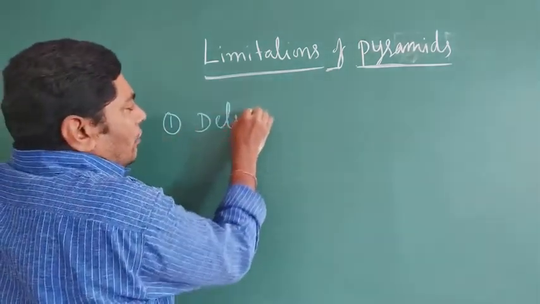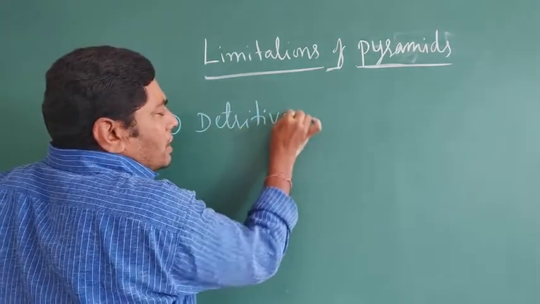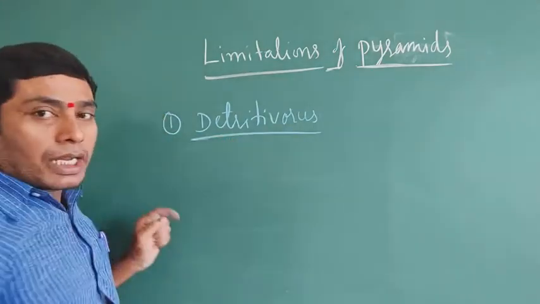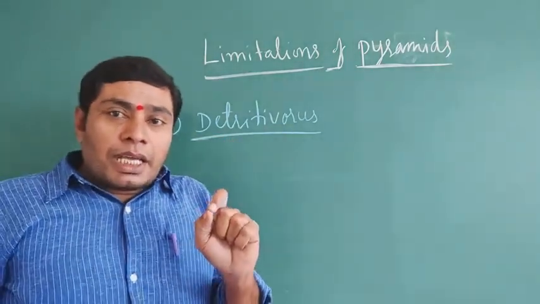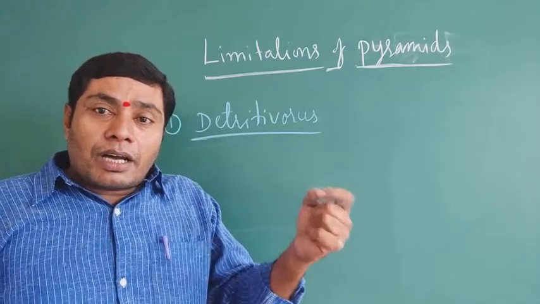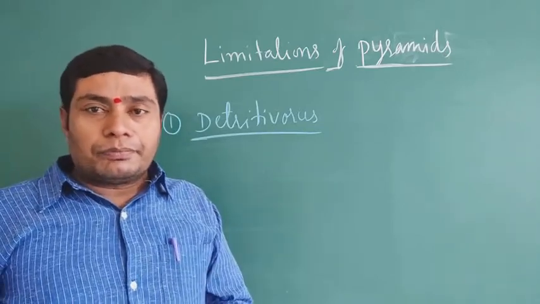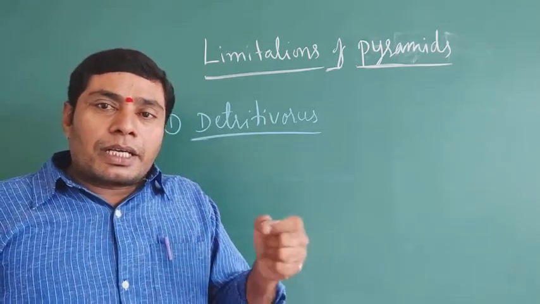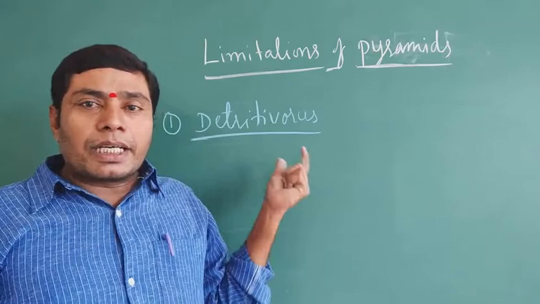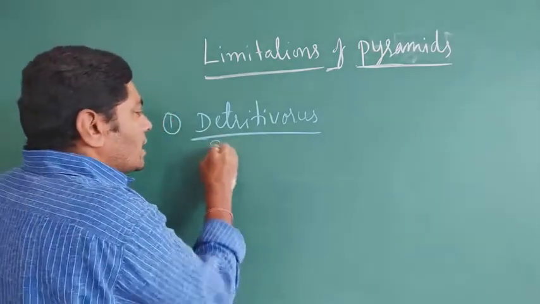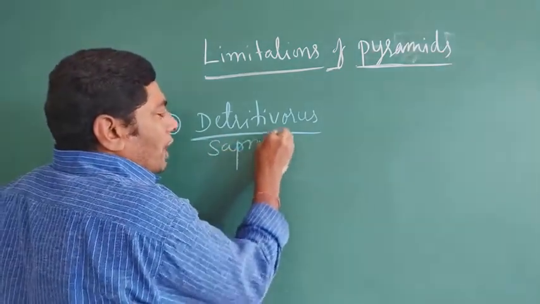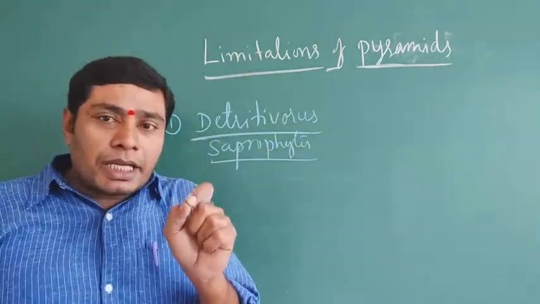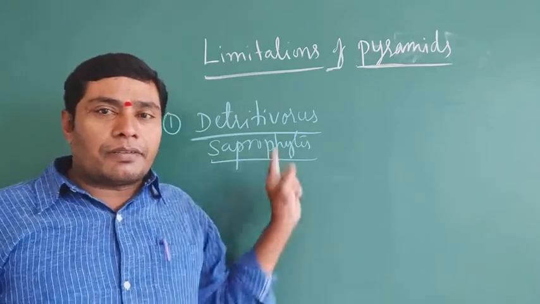Already you know, detritivores are decomposers. The organisms that destroy the dead parts or dead bodies of organisms are known as detritivores, or another name, saprophytes. The saprophytes or detritivores cannot be placed in any trophic level of the pyramids. It is the one limitation.